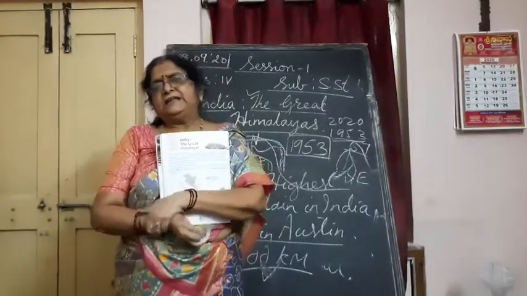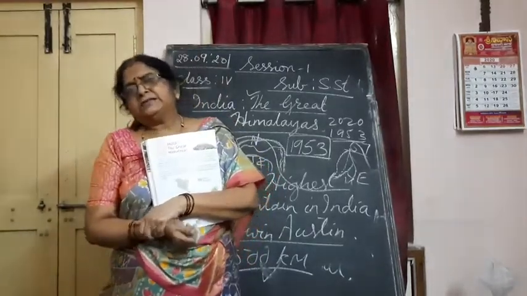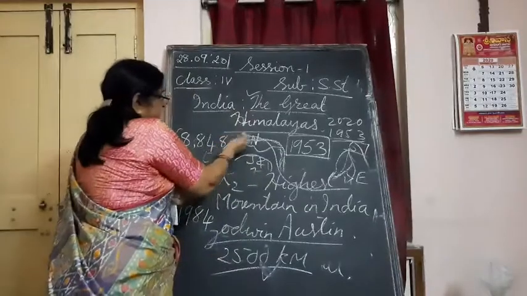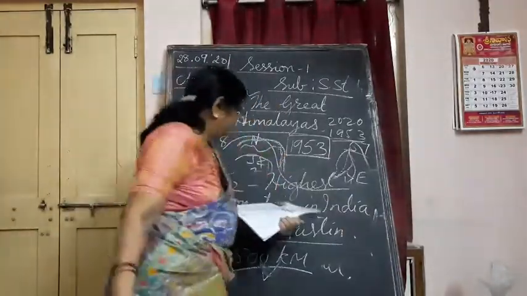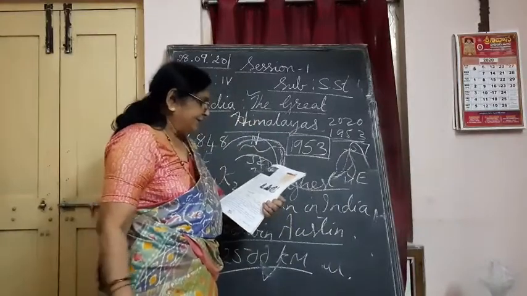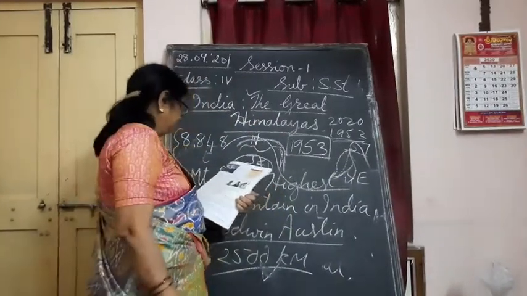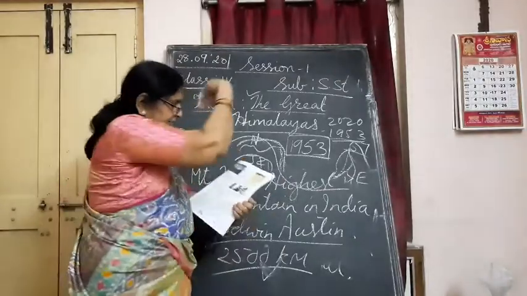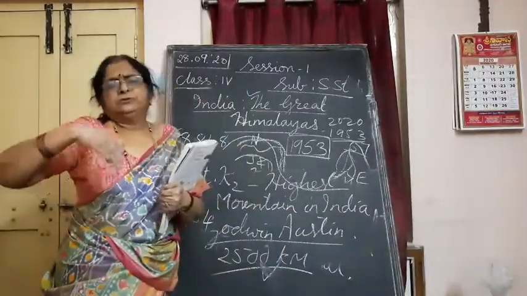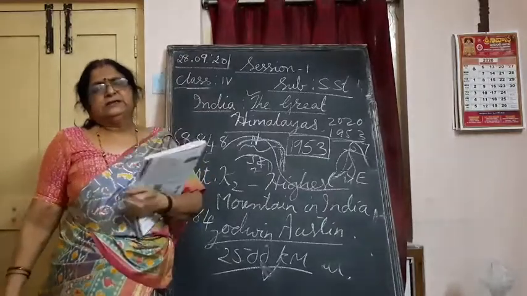Their height and length differ. In the north, in Jammu and Kashmir, they are broader, bigger. As we go towards the east, they become narrower. In the northeast, these mountains are much lower in height. Small mountains, they are just like hills.